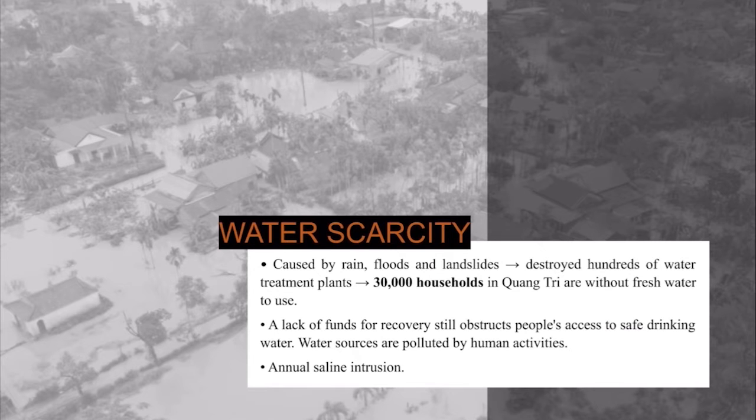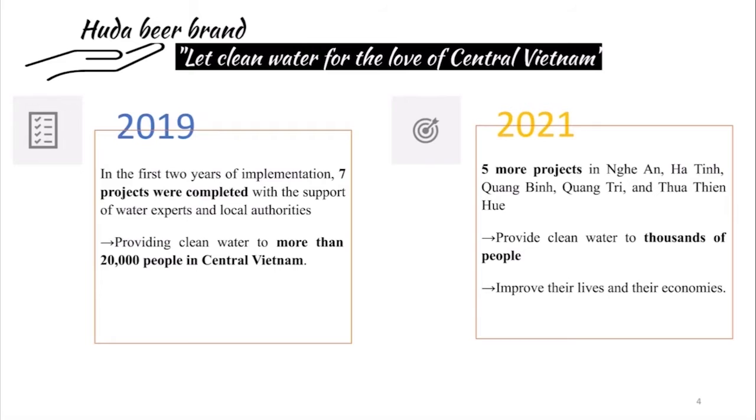To recognize the importance of water scarcity, in 2019, European brands began promoting a program collecting water for the people of the central region. And in the first 2 years of implementation, 7 projects were completed with the support of water experts and local authorities, providing clean water to more than 2,000 people in central Vietnam.